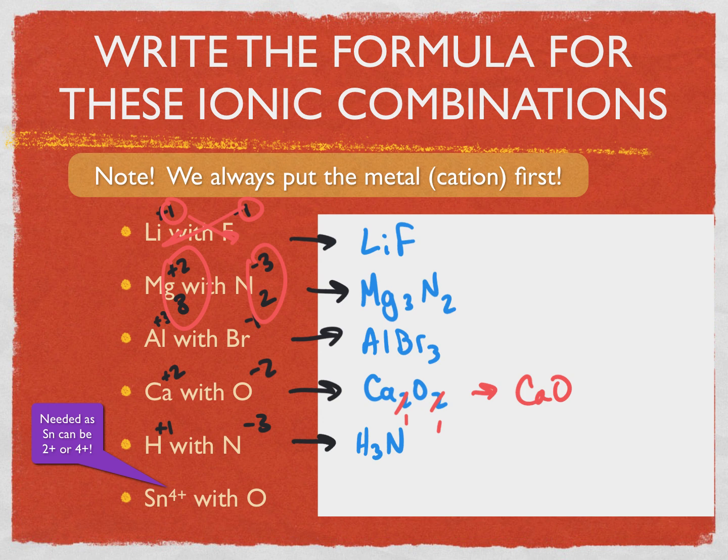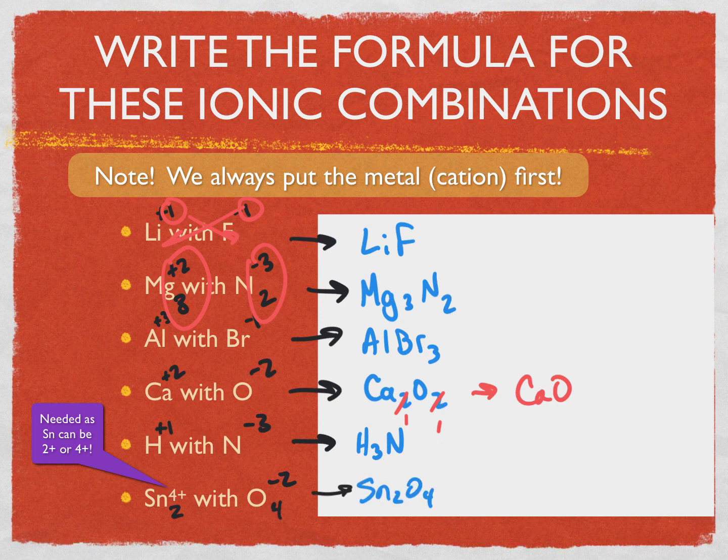Now this last one's a bit tricky because tin is underneath the metalloid line, and underneath the metalloid line they could have 2 possible charges, which is why if you ever have a metal underneath that line, you'll have to be told what charge you want to use in order to create that ionic substance. In this case, I'm telling you, I want you to use the plus 4 charge ion of tin. So tin's a plus 4 charge, and oxygen, because of its position on the table, is a minus 2 charge. And when you crisscross the charges, when you take the 2 and put it on the tin, and you take the 4 and put it on the oxygen, what you get is Sn2O4.